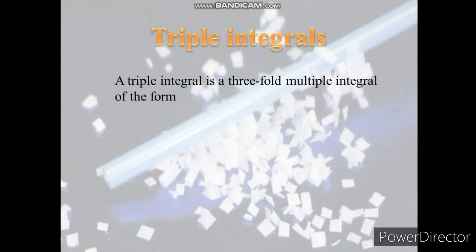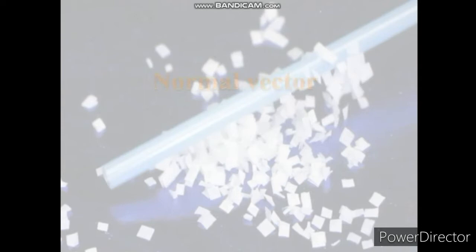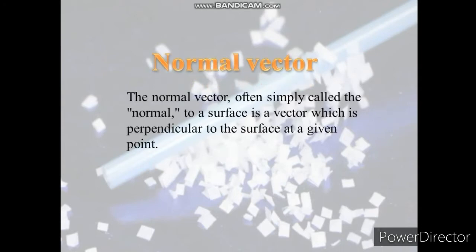If we talk about triple integrals, this is very easy: a triple integral is a 3-fold multiple integral of this form. Triple integrals arise in evaluating quantities such as the mass, volume, moment, centroid, or moment of inertia of 3-dimensional objects. If we talk about the normal vector, often simply called the normal to a surface, it is a vector which is perpendicular to the surface at a given point.